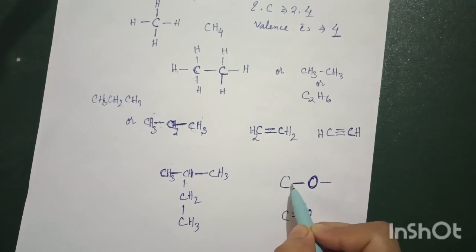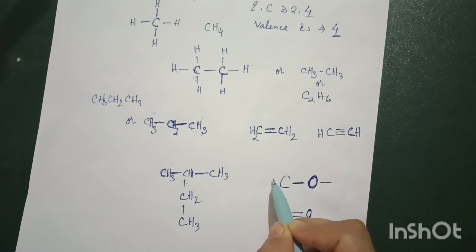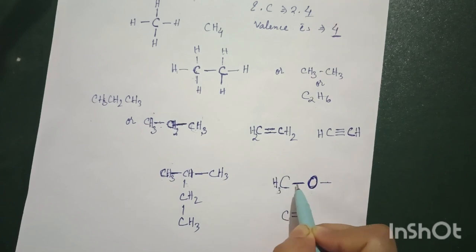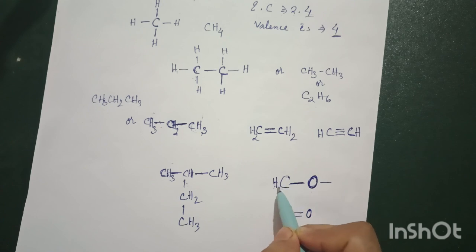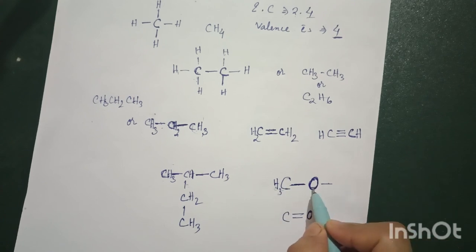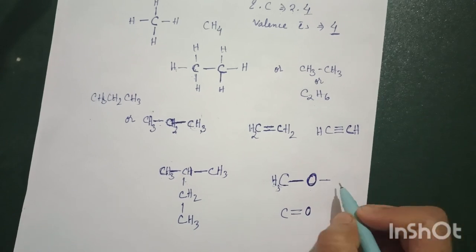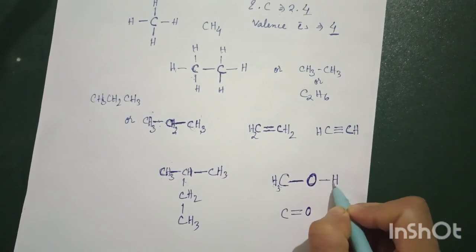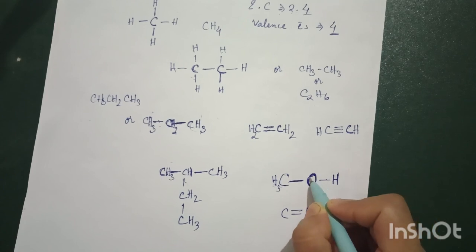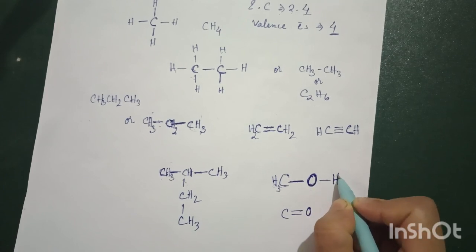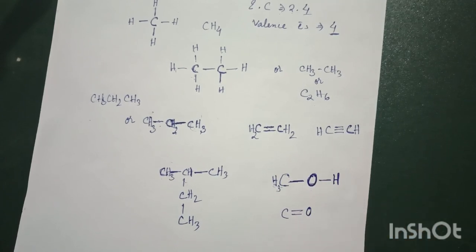Now it is easy for you. Carbon has how many valency? 4. So 1, 2, 3, 4. We can write in this form also. The connectivity should be very clear. CH3. Oxygen, what shall we write? We should write hydrogen here, because hydrogen has 1 valency, and most of the time we will find oxygen with hydrogen. So as hydrogen has 1 valency, it is bonded.